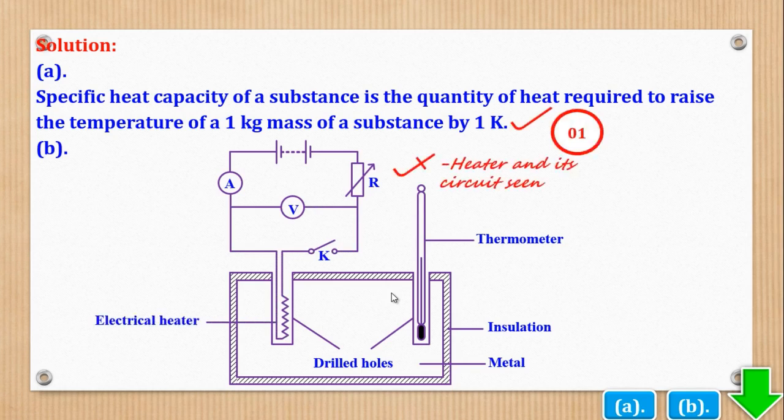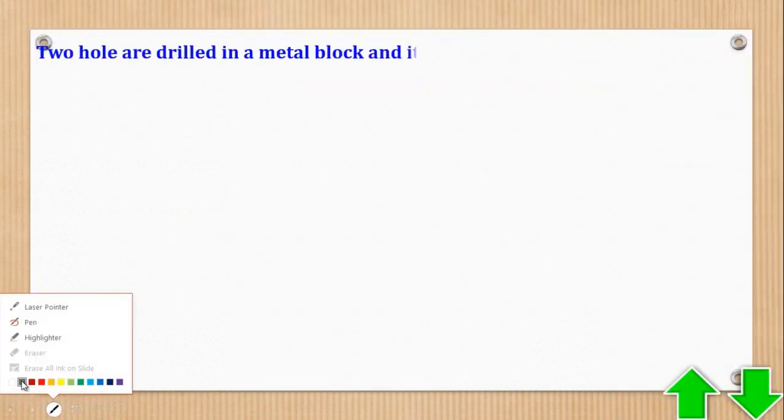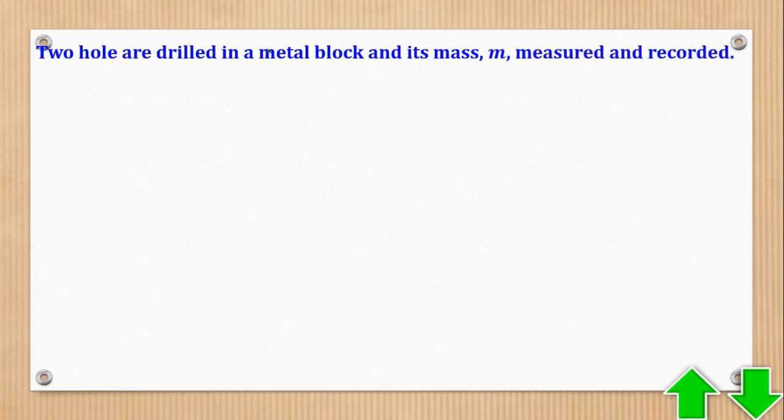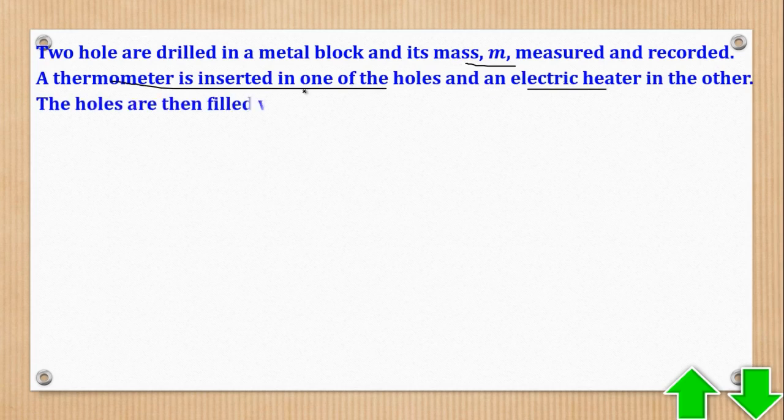Okay, so that is the circuit diagram we're going to use. Now let's see how that diagram works. Two holes are drilled in a metal block and its mass m is measured and recorded. I think you saw the 2 holes. Then a thermometer is inserted in one of the holes and an electric heater in the other. I think we also saw that.